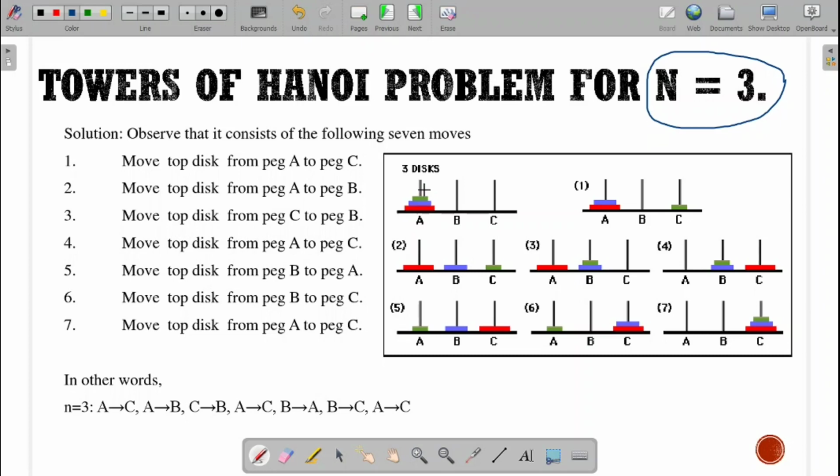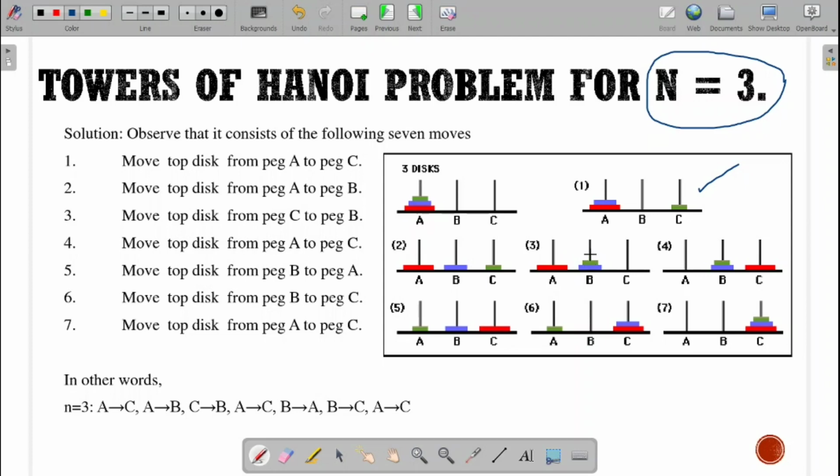First, I take the first disc from A and move it to C. Then the second disc from A I move to B. Then in the third movement, I take the smaller disc from C and keep it on top of the disc on peg B.